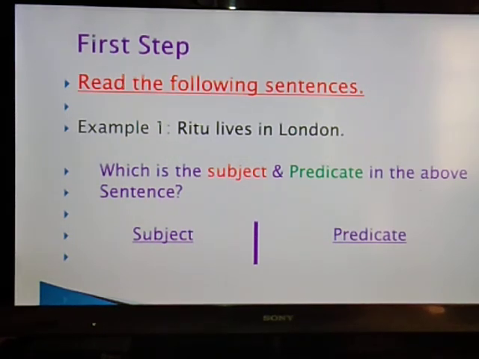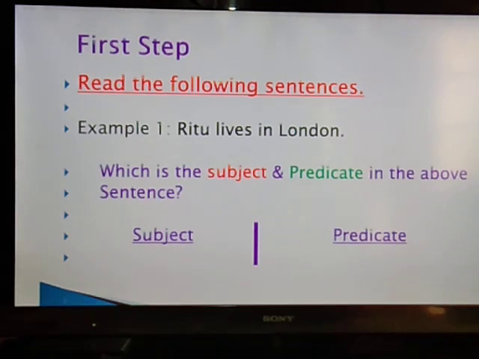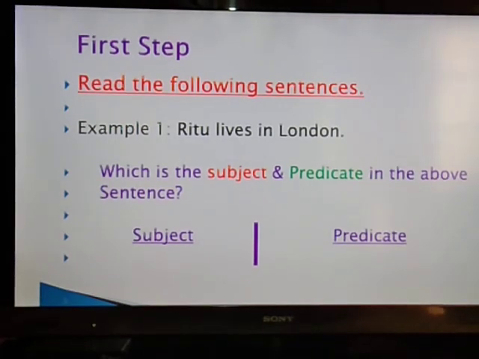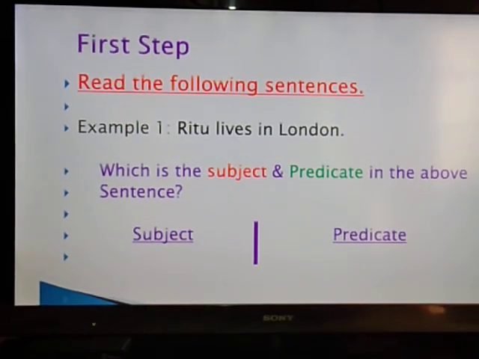So obviously Ritu will be the subject, and what we are telling about Ritu, that she lives in London. In predicate you will always find the verb plus the object, that means lives in London. Lives here is the verb, so that will always come under the predicate part. The entire thing being told about Ritu, that she lives in London, will be the predicate.